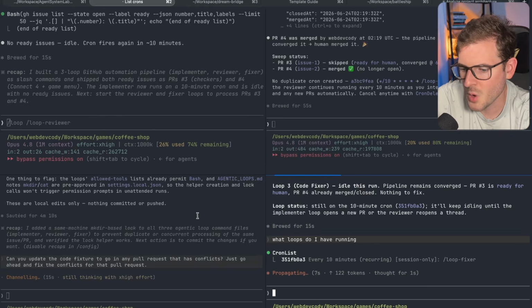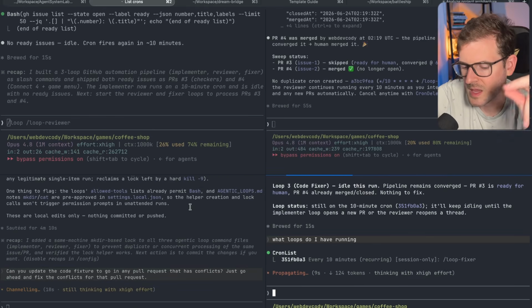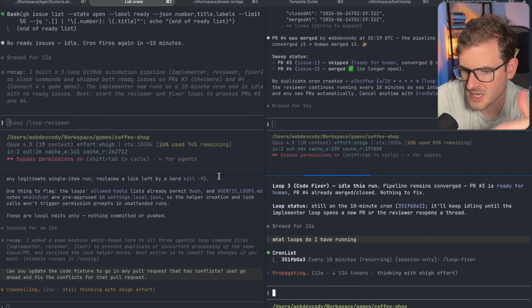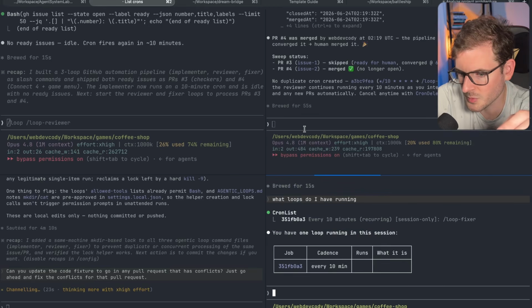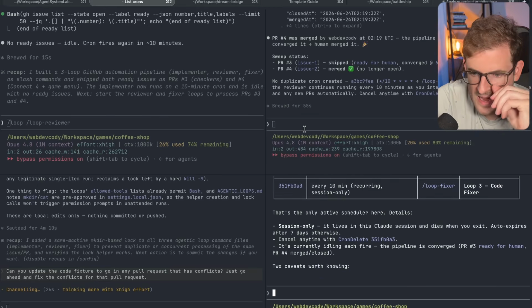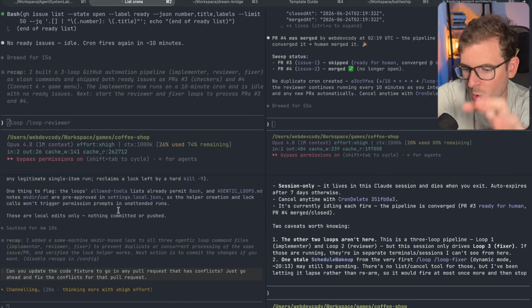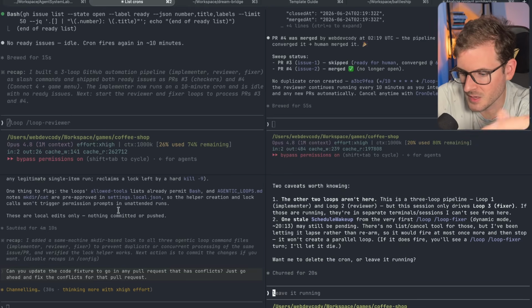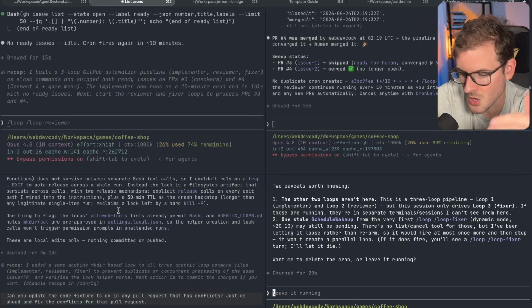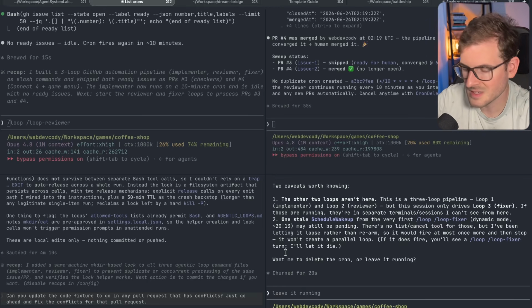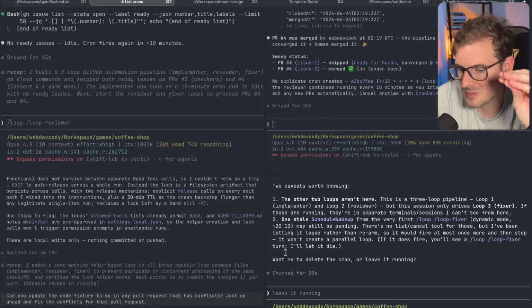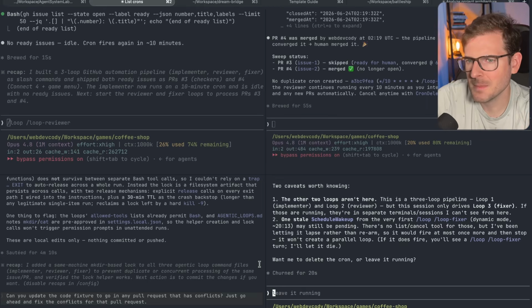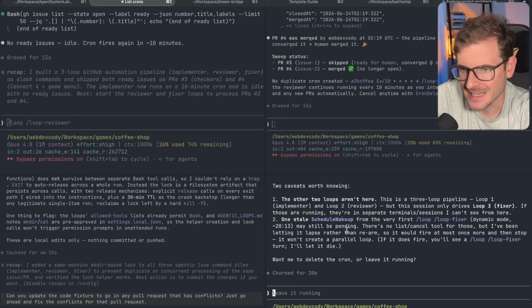Now, another thing I prompted it when I was letting this run is locking. When you have all these things trying to run concurrently, you could have multiple pull the same exact issue and have duplicate work happening. And so if you are running it all on the same machine, you can just use make directory as your locking mechanism to lock down a branch. It's going to check to see if it can actually grab that directory first, and if it can, then that is the loop that's going to do the work. On a cloud environment where you have a ton of these running concurrently, you probably have to have some type of centralized locking service, because using GitHub labels probably just isn't going to work, right?